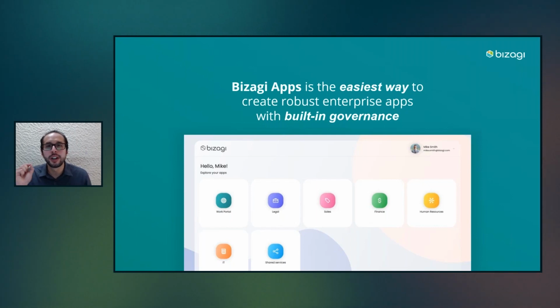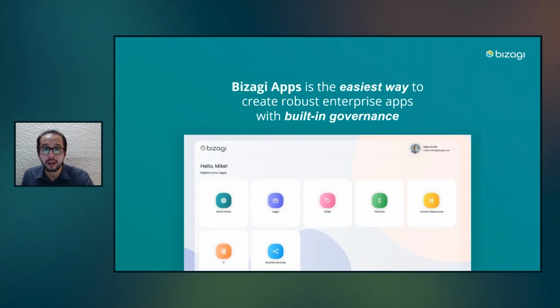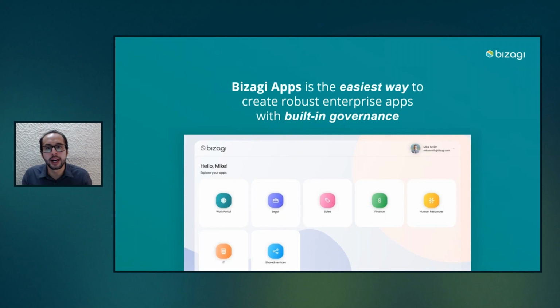It means that we're talking about the easiest way in which we are going to create our enterprise apps, in a really easy way, in a really clean way, without getting into all the complexities that sometimes appear when we want to create our applications. We are going to offer the easiest way. At the same time, we're going to create enterprise apps, not just the basic ones, but we are going to be able to cover the whole spectrum from maybe some easy applications to actually robust enterprise apps.